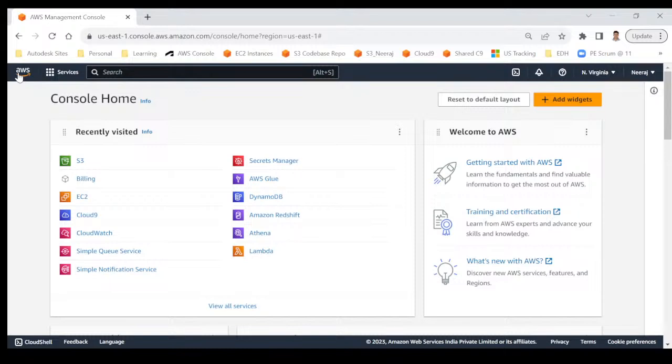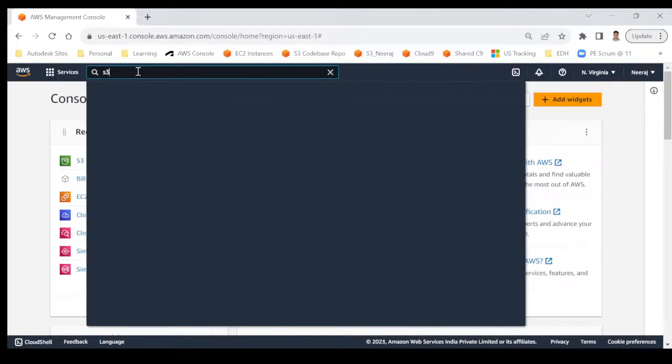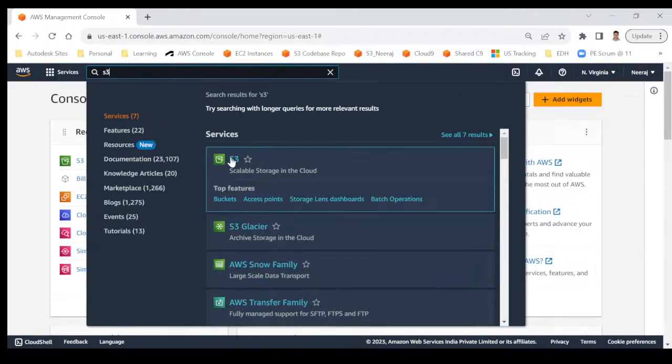That means a normal user will not go to upload or download a file; rather, we are programmatically accessing it. If any process or code is running, the code can read the data from S3 and write the output back into S3. So I will go to the search bar, search for the S3 service and click on that.